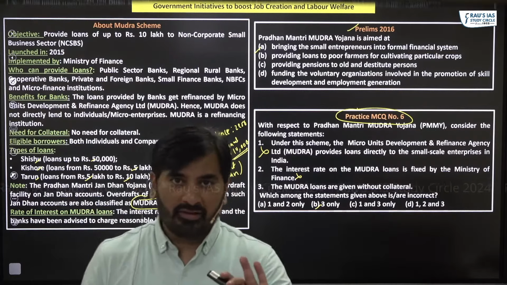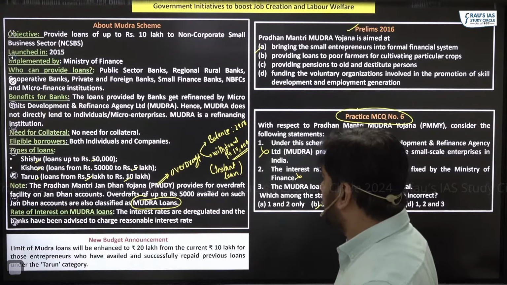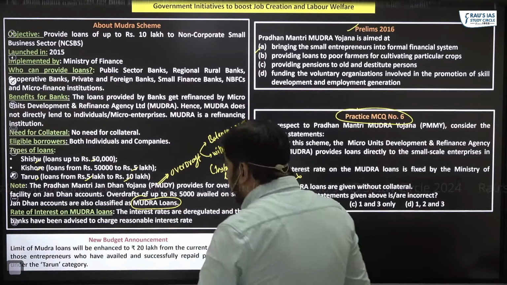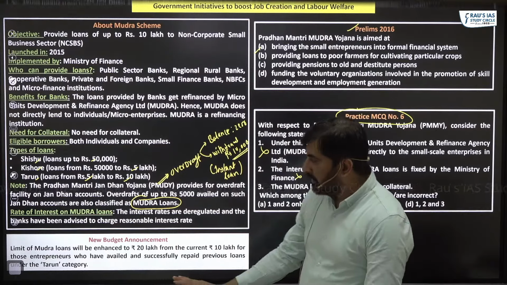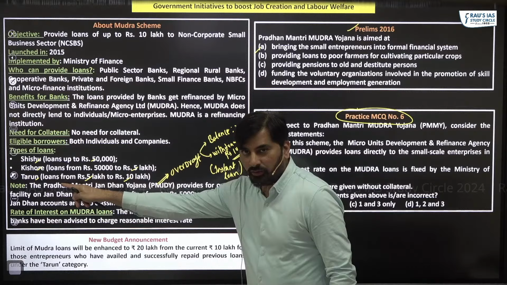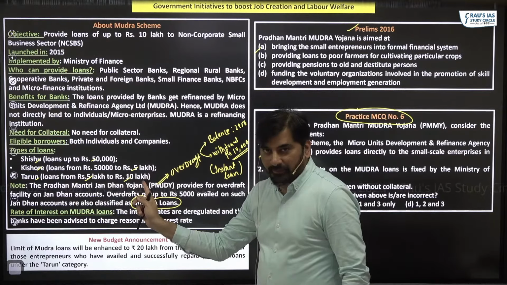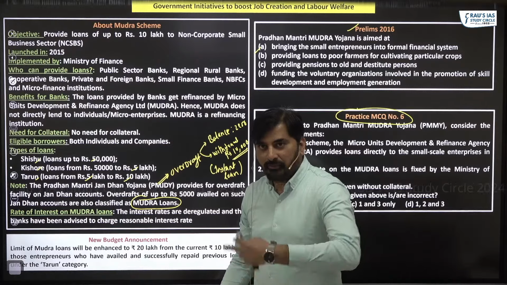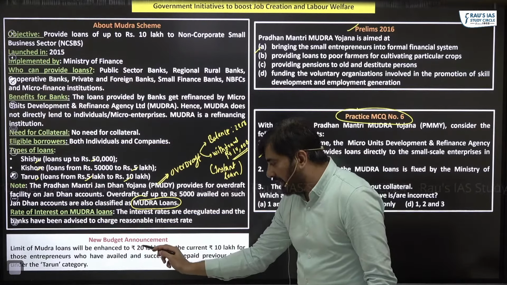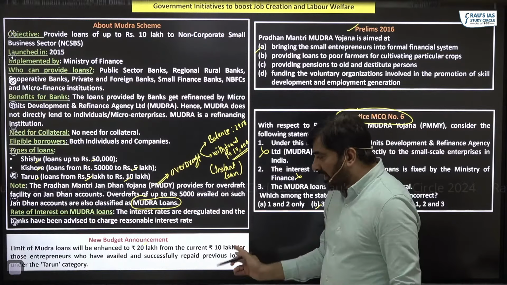I hope everyone is clear with this, right? So this is one important initiative. Let's look at the budget announcement. Limit of Mudra loans. Can you see there are three types of loans: Shishu, Kishore and Tarun. For Tarun, loans are up to rupees 10 lakh. In this year's budget, it has been highlighted that the limit of Mudra loans will be enhanced to rupees 20 lakh from the current 10 lakh.